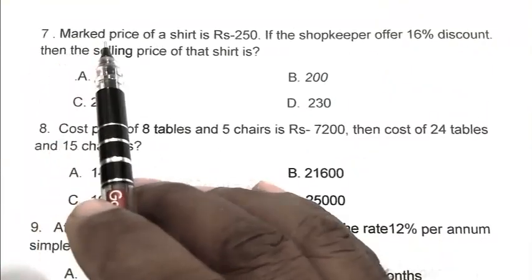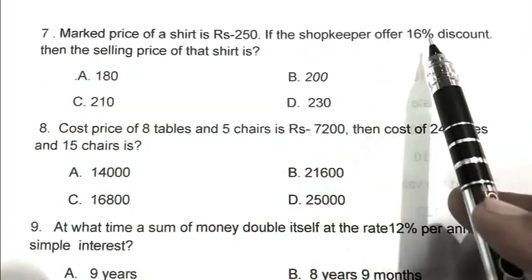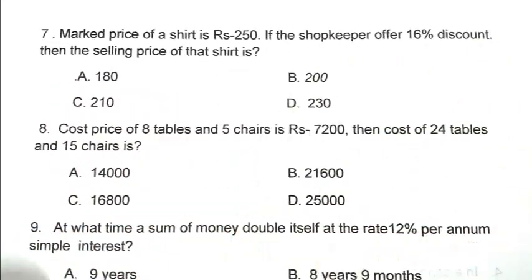Question number 7. Marked price of a shirt is rupees 250. If the shopkeeper offers a 16% discount, then the selling price of that shirt is.